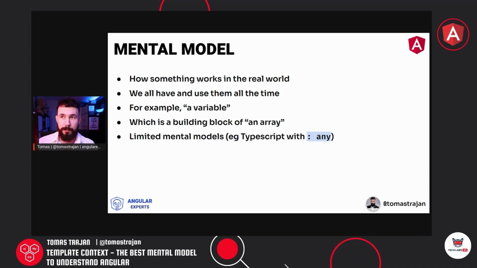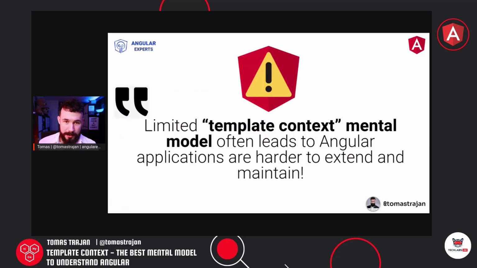When we would like to change it, refactor it, or extend it, or we would want to onboard some more colleagues to work on it with us, we would encounter some problems because we would be missing that type safety and all the guarantees which the TypeScript compiler gives us out of the box, right? So that's a very good example of what a limited mental model can be. We can use it, but we are missing some key parts, and because of that, we are getting suboptimal results. And therefore, we can say that a limited template context mental model often leads to applications that are harder to extend and maintain.